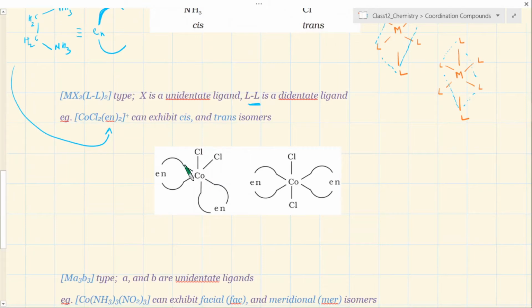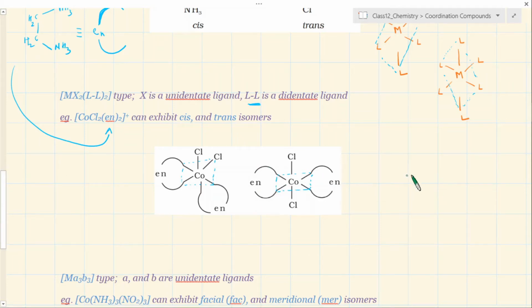So in this case, if I just connect the dots to represent the plane here, square, and this one, the structural plane, the ligands are forming like a closed loop with the metal. Actually speaking, there is no need to show it like this, but just for the clarity of not losing out the structural dimensions from our visualization, they have kept it like this, but you don't have to show it like this.